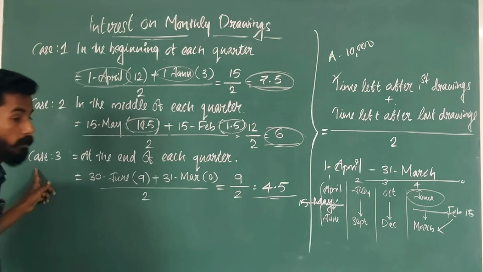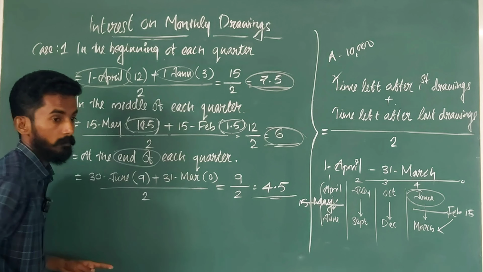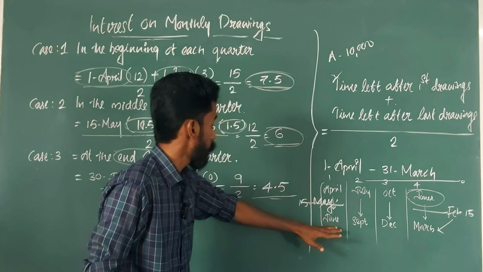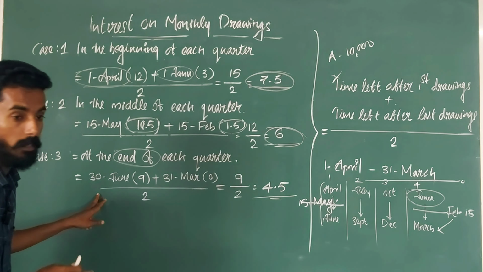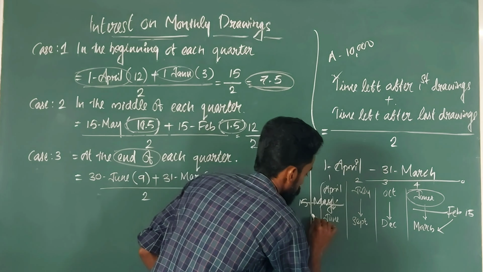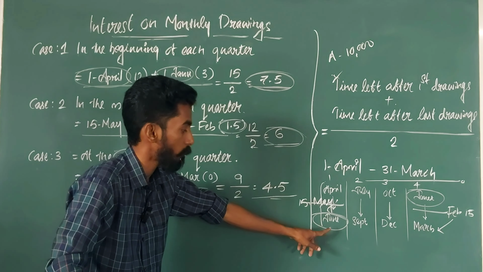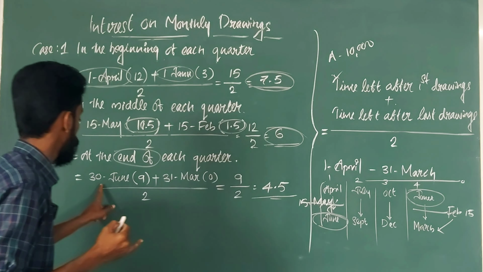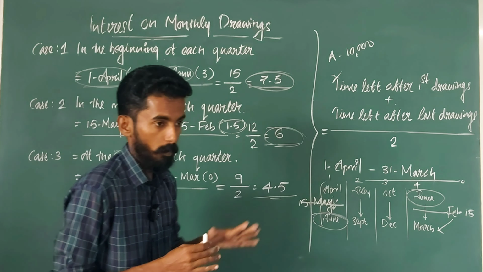Last case, case number 3: at the end of each quarter. The first quarter ends on June 30th. There is often confusion between 30 or 31 at the end point, but June 30 is the end of the first quarter. So the first withdrawal is on 30th June, and June is already over.